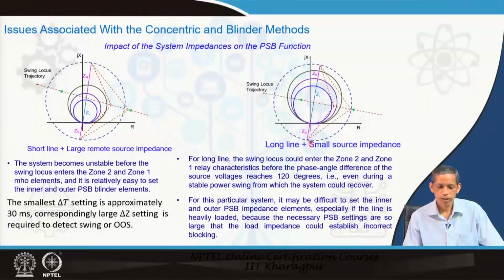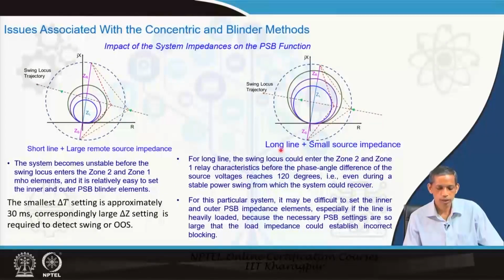So, for a long line, this swing locus could enter zone 2 and the zone 1 relay characteristic before the phase angle becomes 120 degrees or so, even during a stable swing from which the system could recover. For this kind of system, it may be difficult to set the inner and outer boundary element, especially if the line is heavily loaded, as we have already observed.